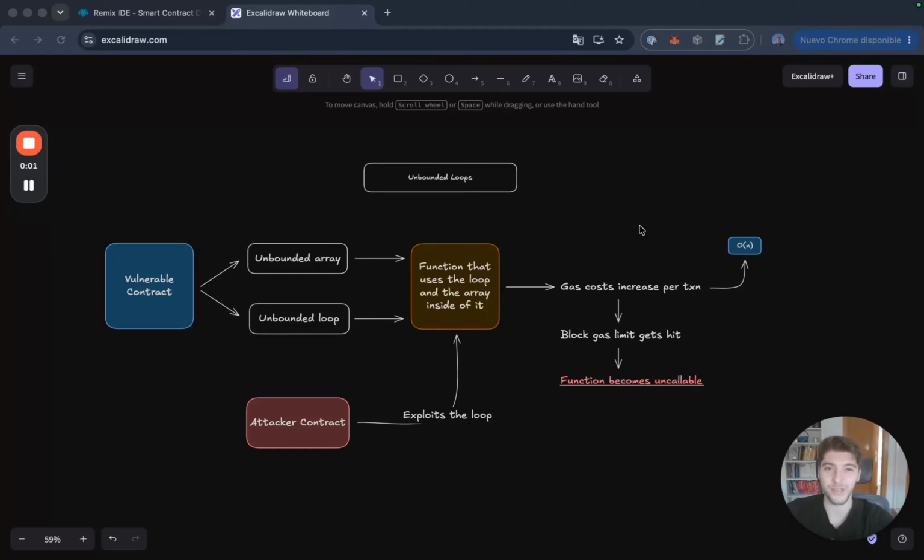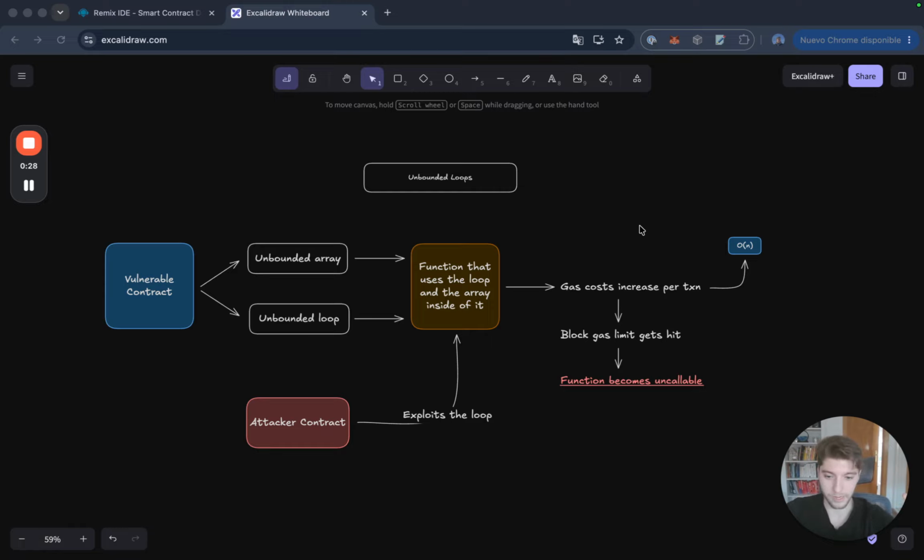Hey, in this video we're going to talk about unbounded loops, why they're so dangerous and how they can literally lock funds away in a smart contract, in a protocol. Unless we upgrade that protocol or that contract in some way that we can actually retrieve the funds, those funds are going to be locked in that smart contract forever.